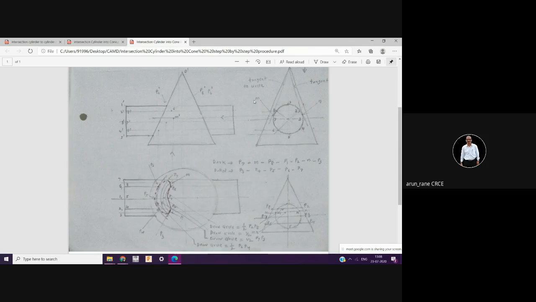Take some suitable length, 100 mm, symmetrical from both sides, that is 50 mm from here, 50 mm from here. Once this rectangle is drawn, then draw the lower rectangle, and then draw this circle also. We are concentrating on this, this, and this.